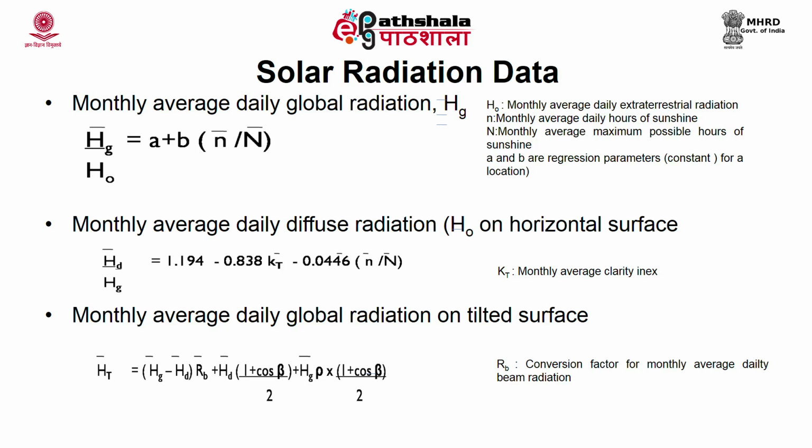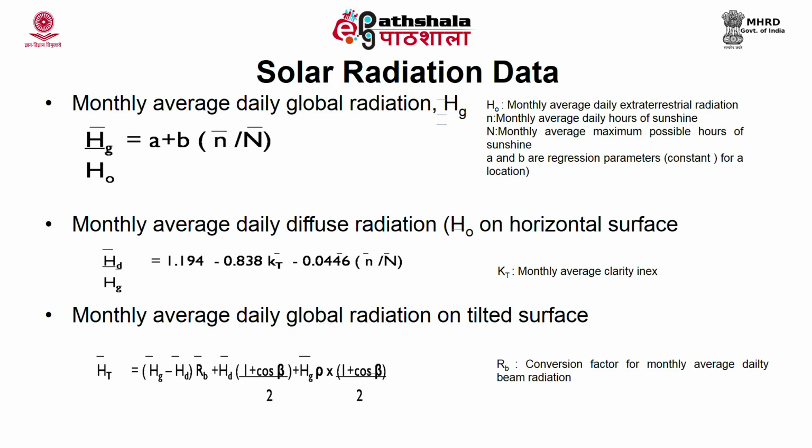So, for this, first you have to start with delta, that is the declination angle. It is estimated as 23.45 sine of 360 by 365 into (284 plus n), and for 16th March the value of n is 75, that is the number of days from 1st January: 31 in January, 28 in February and 16 days in March.